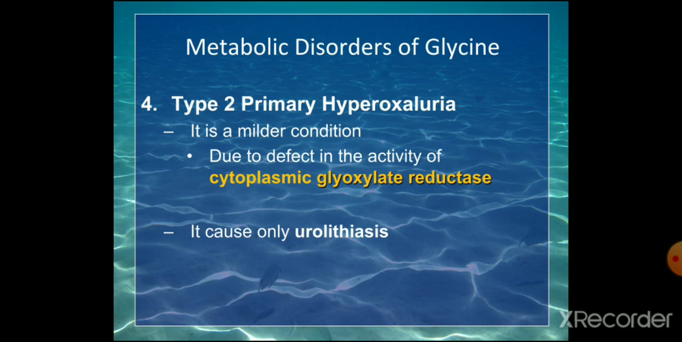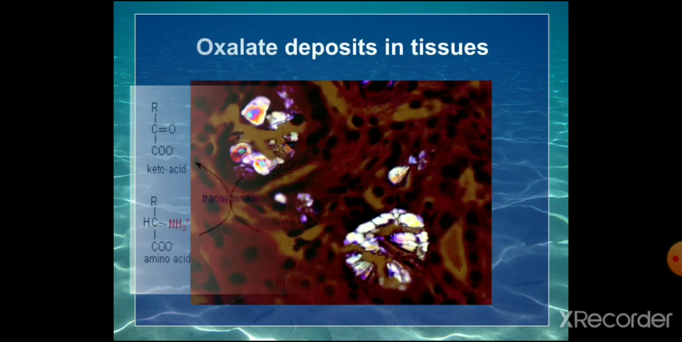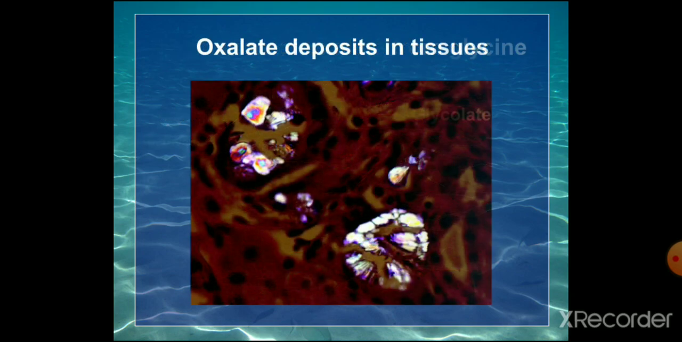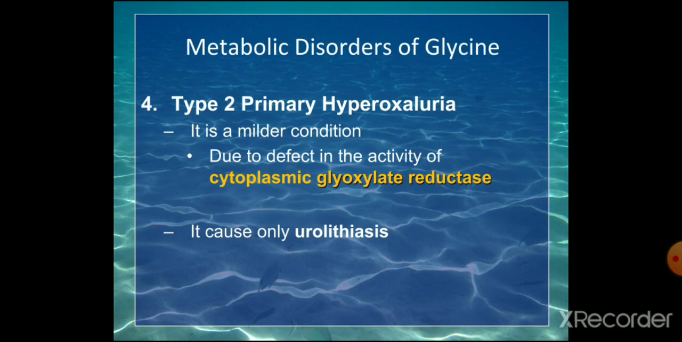Now the fourth type of metabolic disorder of glycine is type 2 primary hyperoxaluria. It is a milder condition due to a defect in the activity of the cytoplasmic glyoxylate reductase enzyme. Here the defect is in the cytoplasmic glyoxylate reductase, the reductase enzyme. This enzyme is deficient. So it causes urolithiasis, again producing stones.